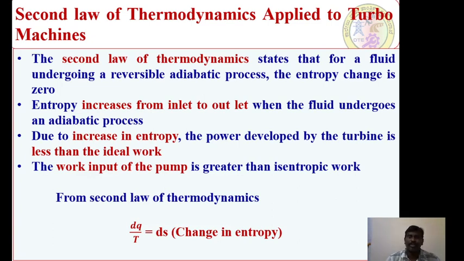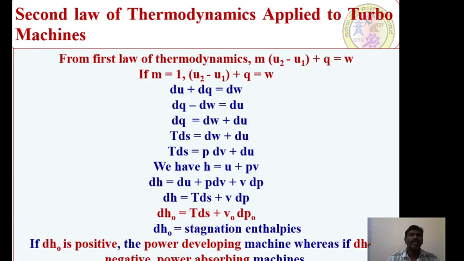From the second law of thermodynamics, we can write dq by T, that is, the differential heat transfer with respect to absolute temperature, is equal to the change in entropy, ds. dq by T is equal to ds. This is the standard expression for the second law of thermodynamics. Now, once we apply this, from the first law of thermodynamics, I can say m into u2 minus u1 plus q is equal to w. This is the first law of thermodynamics.